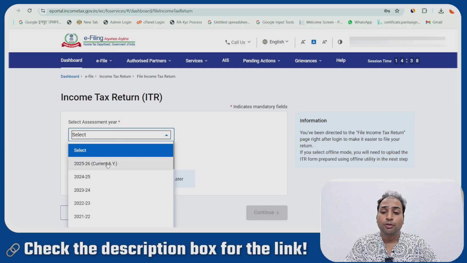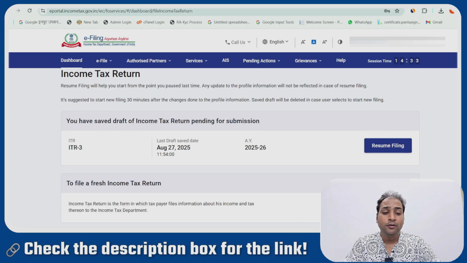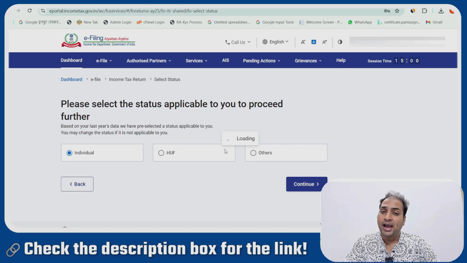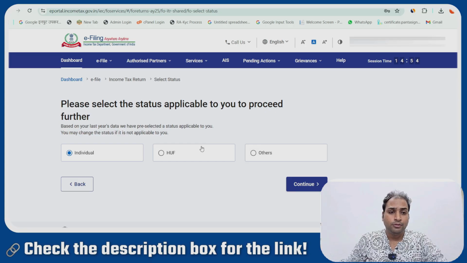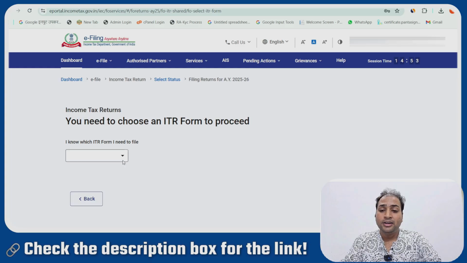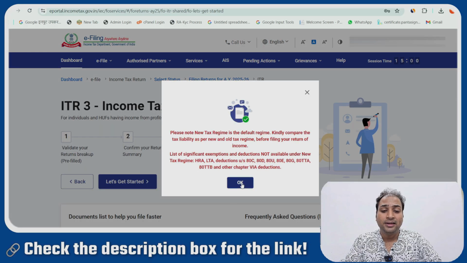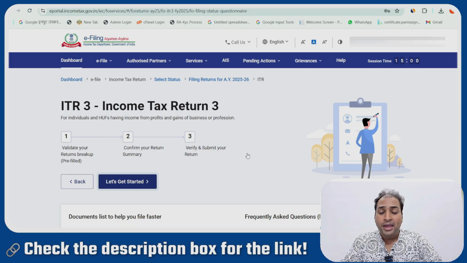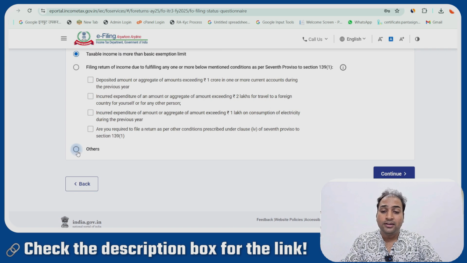Go to the income tax portal, select the assessment year and continue, and start new filing. Select the ITR form. The appropriate ITR form shall be ITR 2 or ITR 3. ITR 1 and ITR 4 are not possible to file in this case. Go to continue, select the form. We will be selecting ITR 3. Proceed with ITR 3. Go to OK. Let's get started, and we will come back to the main ITR form where we have to address some queries.